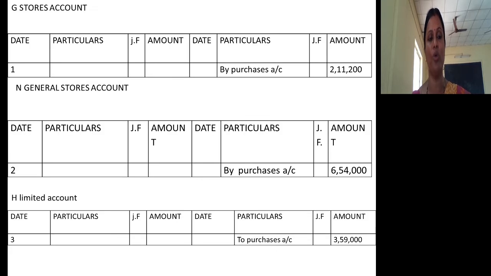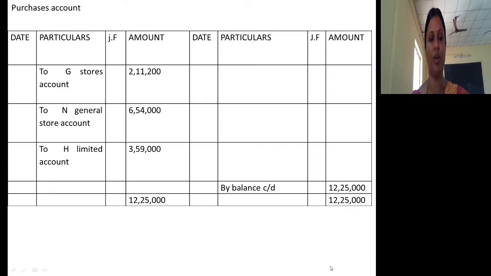You just see how I posted from purchases book to all these suppliers. On credit side I recorded by purchases, and net amount I recorded. You just select this, and at last I prepared purchases account. I posted entries from purchase book to purchases account because two accounts will get affected, suppliers account and purchases account.